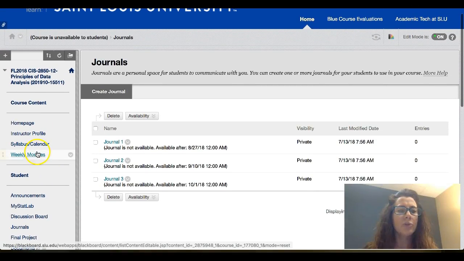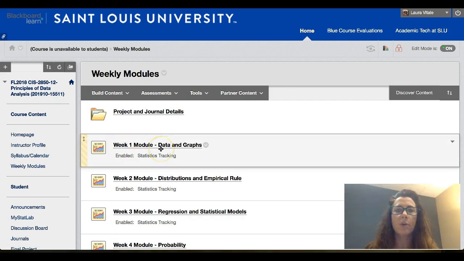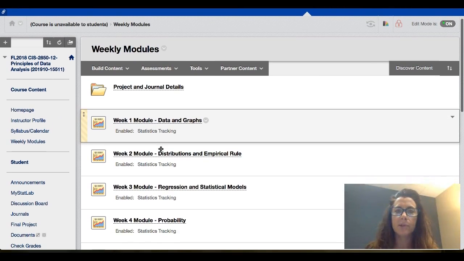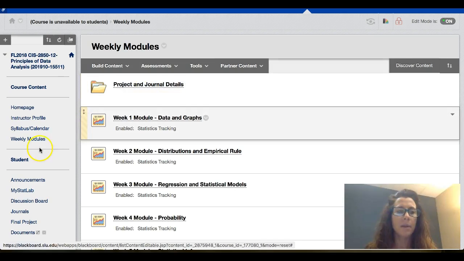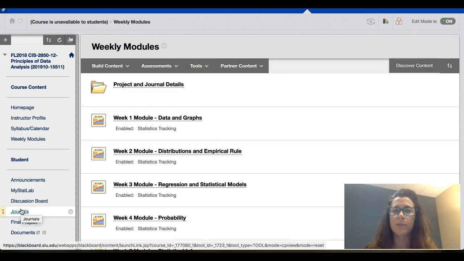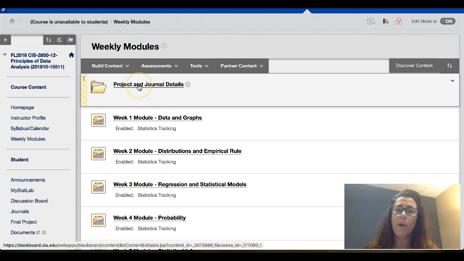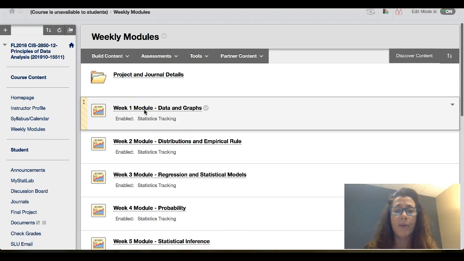And the other piece you'll use quite a bit are these weekly modules. This is right above Student. When you go in here, this is a good reminder for yourself every week what is due. First, you'll have these project and journal details. Journal details are really just copied and pasted from this journal, so you can use either place here. But the final project is a little involved, and it's something that I think would be really helpful for you to look at early in class. Feel free to press on this and review the project details and ask any questions as you have them.